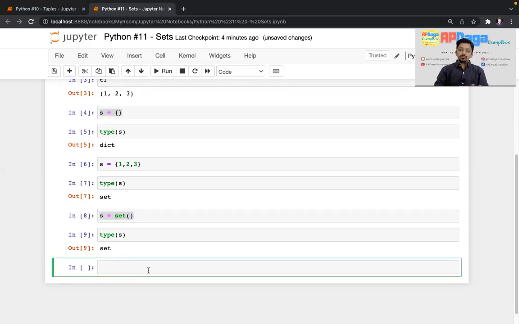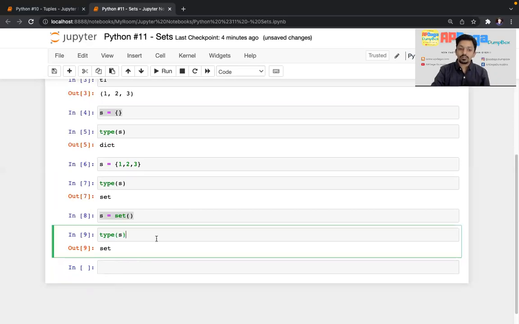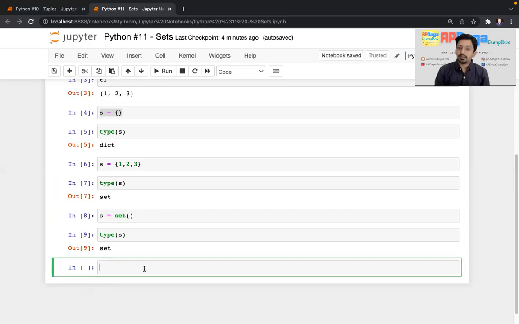Okay, now all about syntax is done. Now let's talk about what a set is. In your maths class, you might have heard about sets, right? A set is a collection data type. Here you can store heterogeneous data, meaning different data types can be stored in a set. But there is a difference: a set is unordered. List and tuple were ordered, right? Once you create a list or tuple, you can fetch the 0th element, first element, second element, because there is indexing. It is a properly ordered thing.